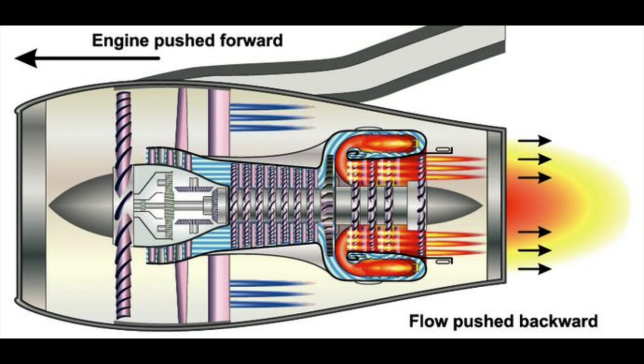Again, force, like I said, is mass times acceleration. If you increase either of them, you are still going to get thrust. So you can either increase the mass of your airflow, or you can increase the acceleration of the airflow. Either way you get thrust, which counteracts drag. So in total we have four forces. We have the weight, which is counteracted by lift, and we have drag, which is a byproduct of lift as well as the motion of the aircraft through the air, which is counteracted by thrust.